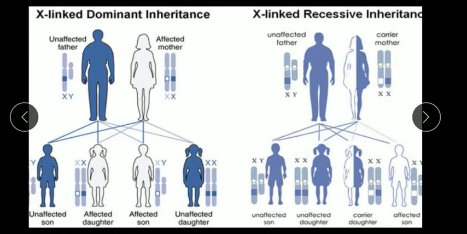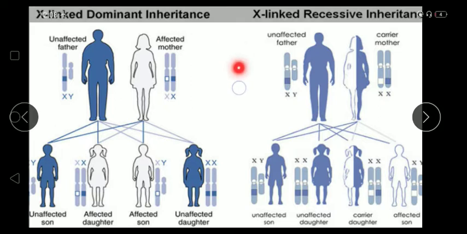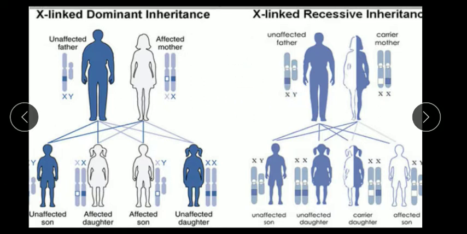Here I have shown two cases in the X-linked inheritance. One is the X-linked dominant condition and the other one is the X-linked recessive condition. In case one, X-linked dominant inheritance, as we all know, human males have only one X chromosome, but human females have two X chromosomes. I have shown white color for affectedness and shaded or light blue color for unaffectedness or healthiness.